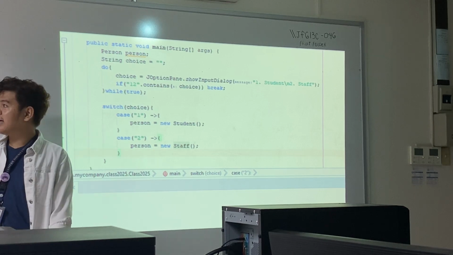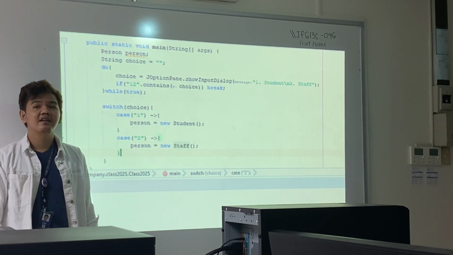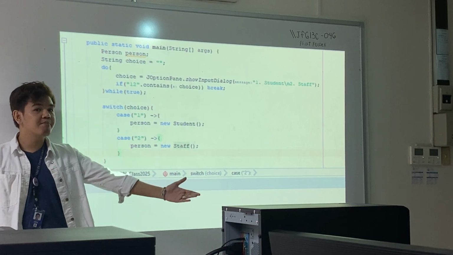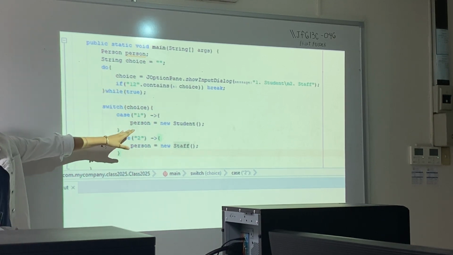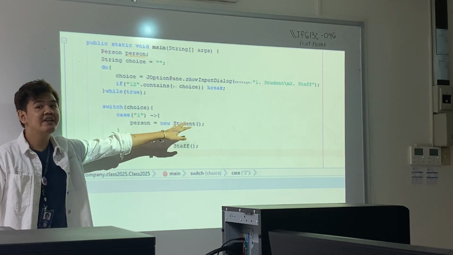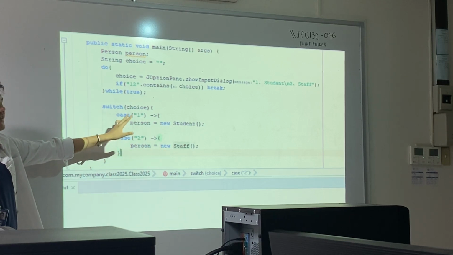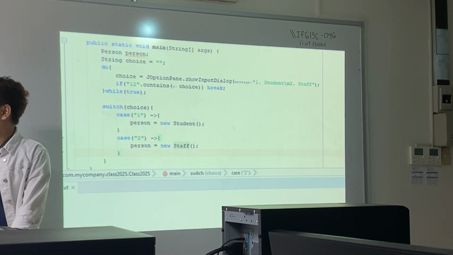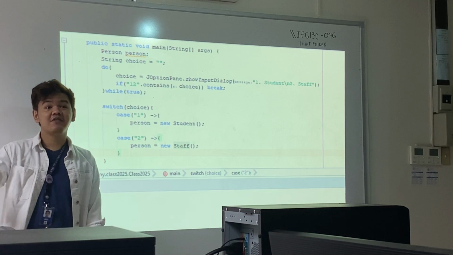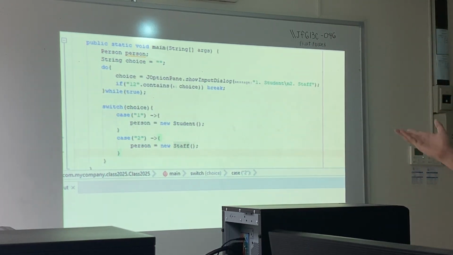If student, staff, and person are not related at all, meaning student and staff did not extend person, then we cannot do this code here, where we can declare it as a person and instantiate it as a student, if hindi sila directly connected or extending to each other. So right now, allowed to kasi of course, student and staff are also person. If they are not person, then you cannot do this instantiation where we say is equal to new student, is equal to new staff. Okay?